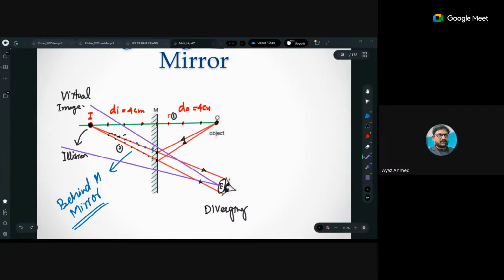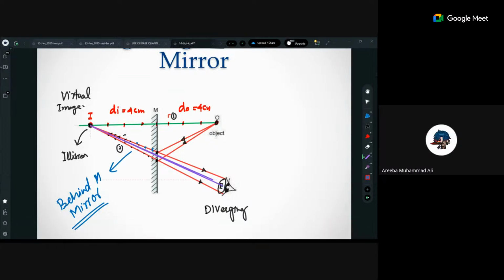If you are not showing them diverging at the eyesight, they will not give you the correct image. For example, you want one ray here and the second ray here, right? So if you do it like this, divergence is shown.